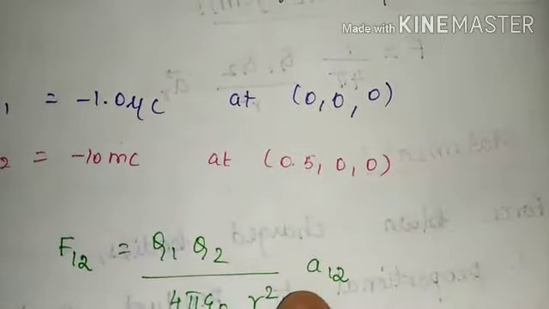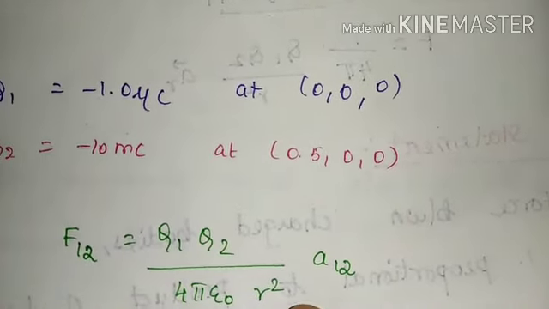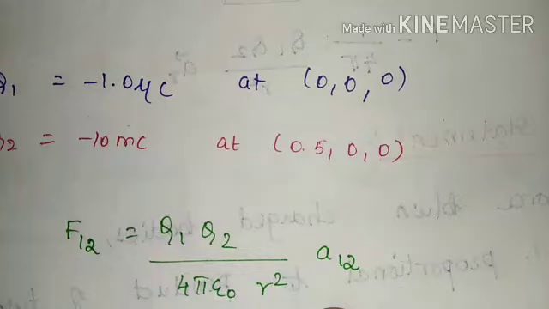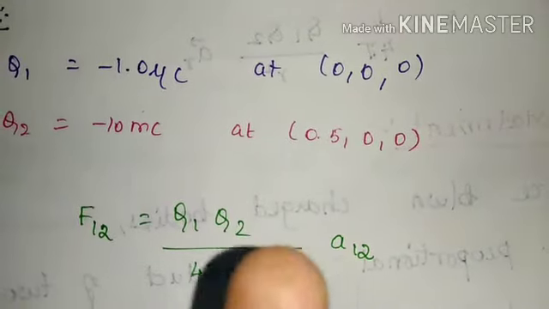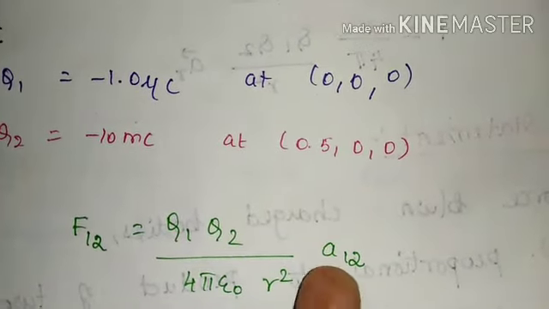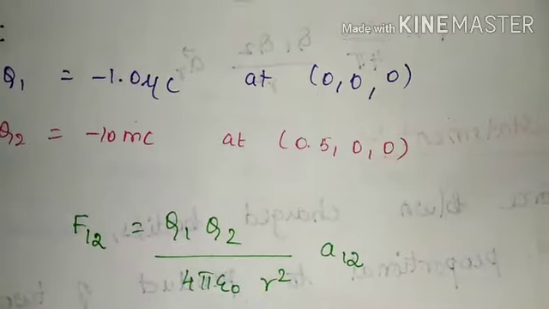This term does not change in any formula, but this term will become A21 if they are asking us to find the force on Q2 due to Q1. Here they have given force on Q1 due to Q2, so I just substituted it as A12.